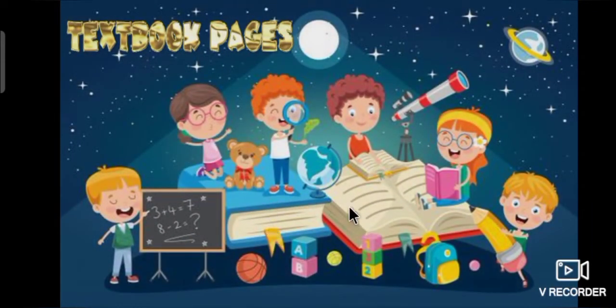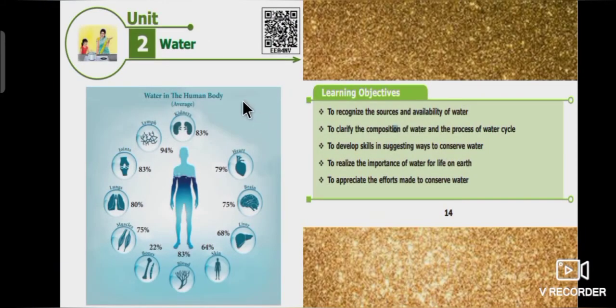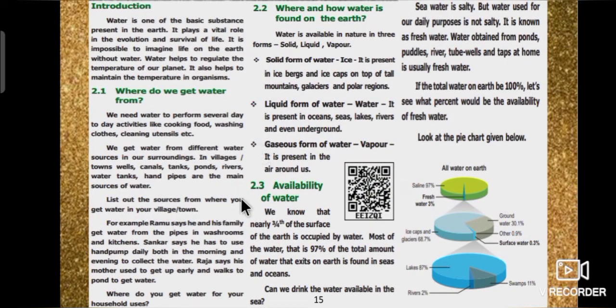Okay students, I hope you have all understood about sources of water, availability of water, composition of water and water cycle. Let's see some textbook pages related to today's topics. Page number 14, lesson starts with the learning objectives. Page number 15 explains about sources of water and availability of water.